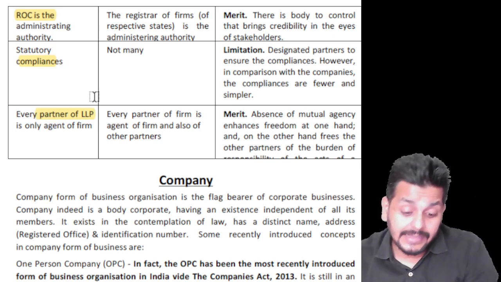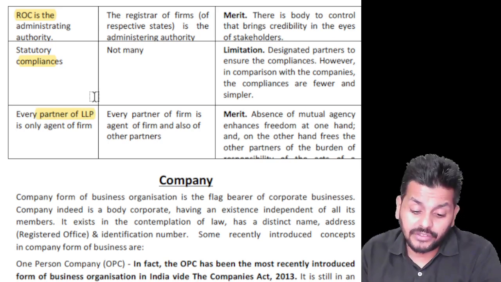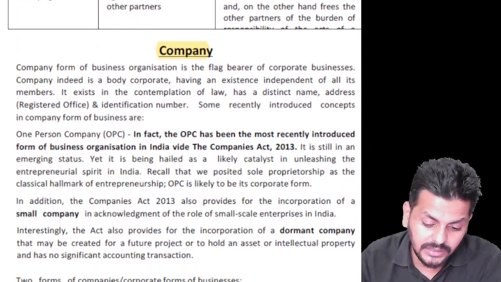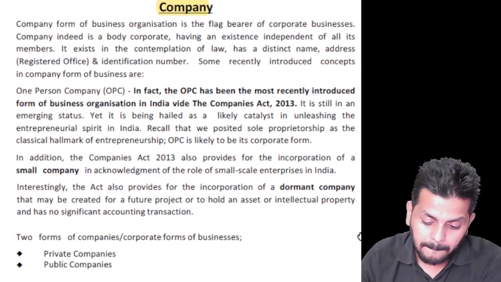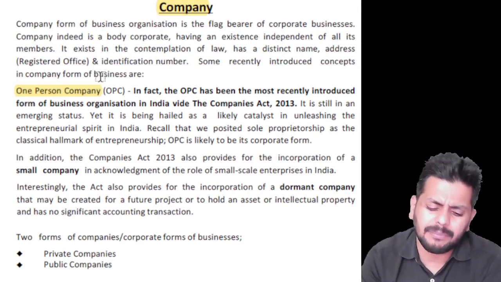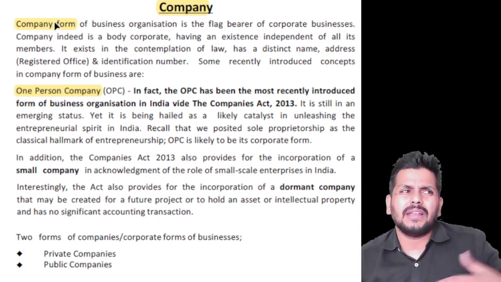And then the last kind of business entity is the company, which is the age-old and traditional form of doing things. Company, so the one person company has been recently introduced. Now, the company is the ultimate form that everybody wants.